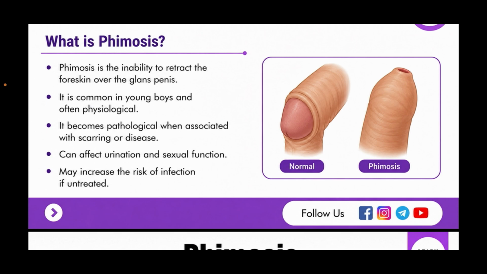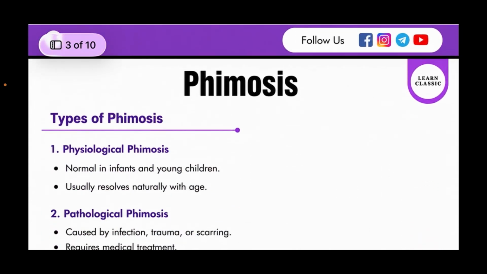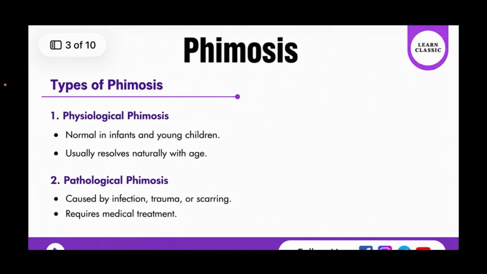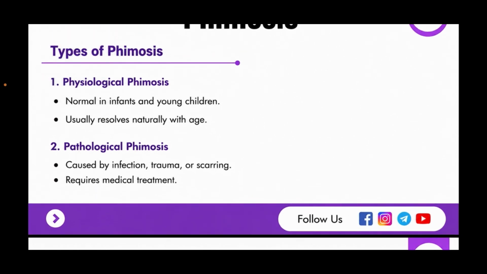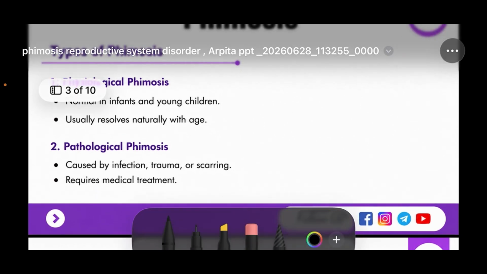You can see in the image, in the normal it appears like this. In the case of phimosis, it appears like this, where the foreskin is unable to retract over the glans penis. Now, types of phimosis. There are two types of phimosis, that is physiological phimosis and pathological phimosis.